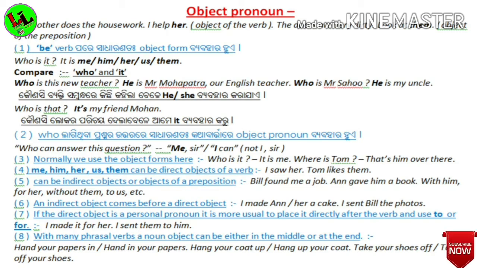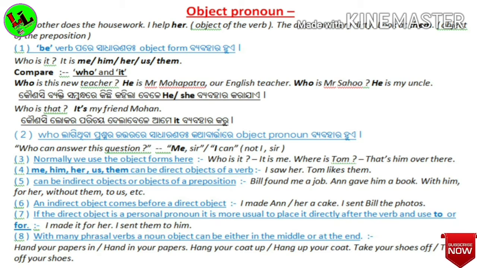For example, who is it? It is me or him or her or us or them. Now see, is is the be verb, and after the be verb we use me, him, her, us, them. These are pronouns also.